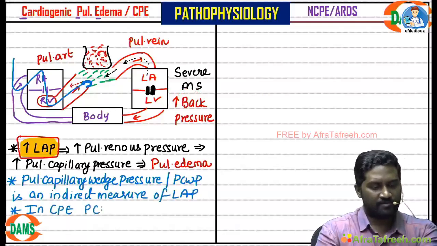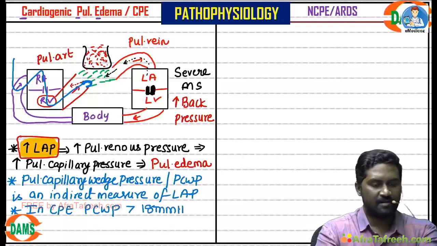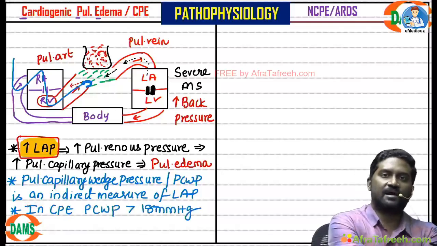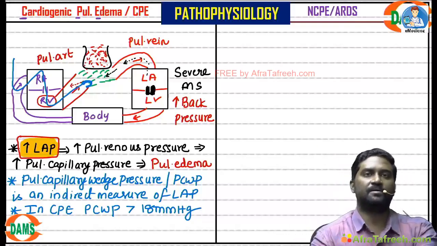In cardiogenic pulmonary edema, what happens to PCWP? There is increased left atrial pressure. It will be more than 18 mm Hg. It will be significantly high. That means more than 18 mm Hg.